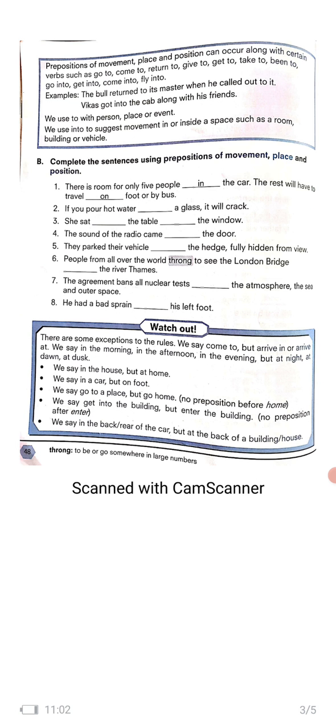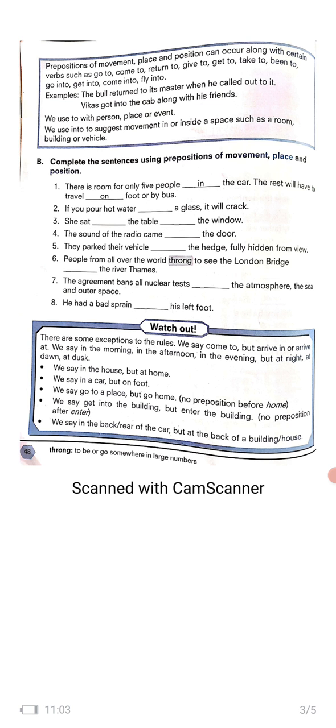The bull returned to its master when he called out to it. Vikas got into the cab along with his friends. So my dear students, here please mark that there are few verbs and the prepositions of movement, place and position, they are sometimes occurring along with the verbs for which we have seen the examples. So in the example, the bull returned to its master when he called out to it.